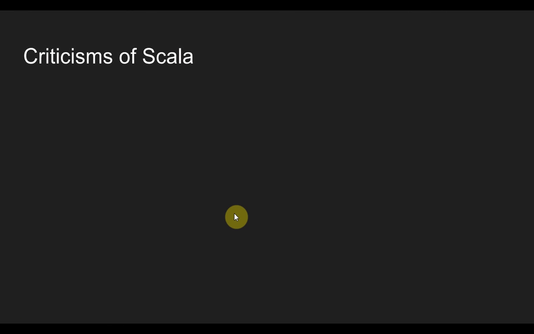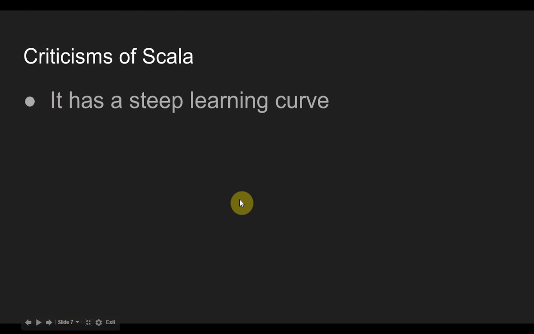There are criticisms of Scala, just like there are criticisms of every language. It has a steep learning curve. A lot of people say that Scala is really hard to learn because you have to switch gears between functional and object-oriented programming.